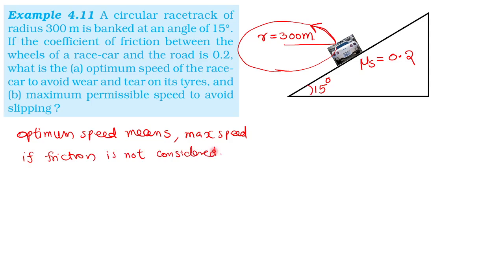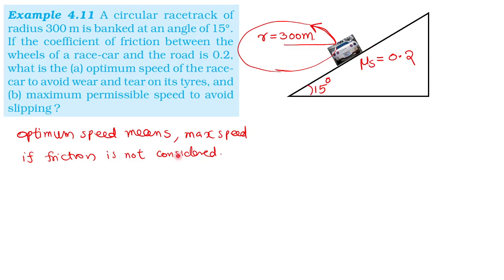I told you that if there is a lot of oil on this road, the friction is too small. Or suppose there is a heavy rain. In that case also we will neglect the friction. Sometimes there may be friction, sometimes there may not be sufficient friction. So optimum speed means we are assuming that there is no sufficient friction.